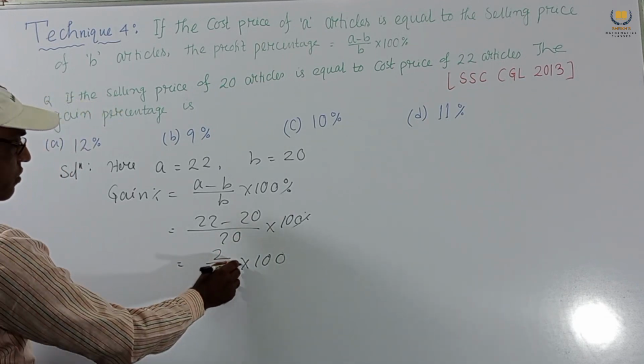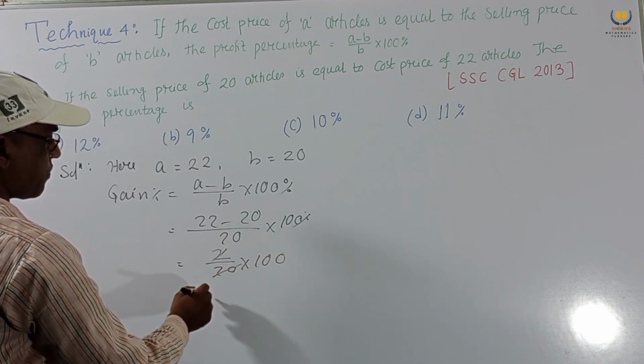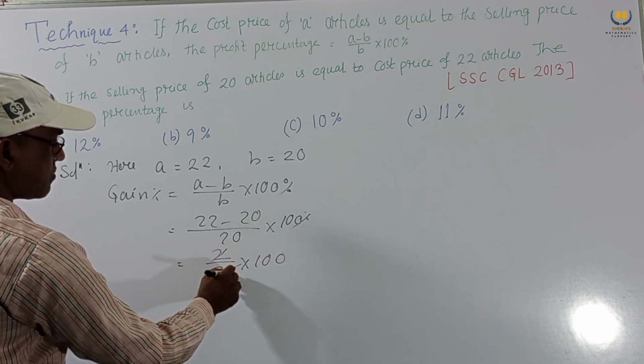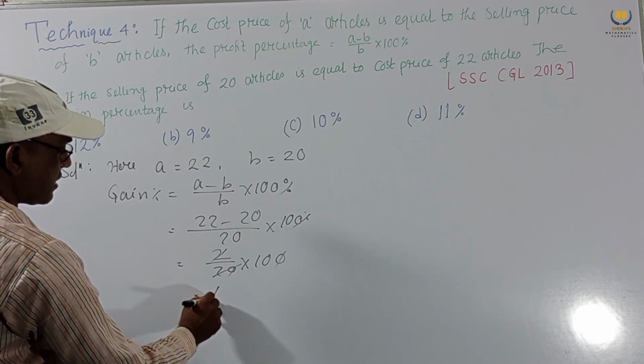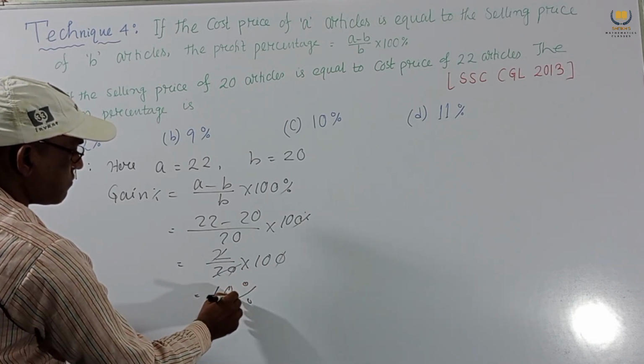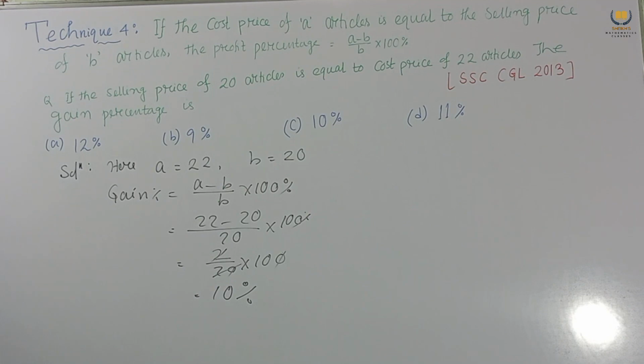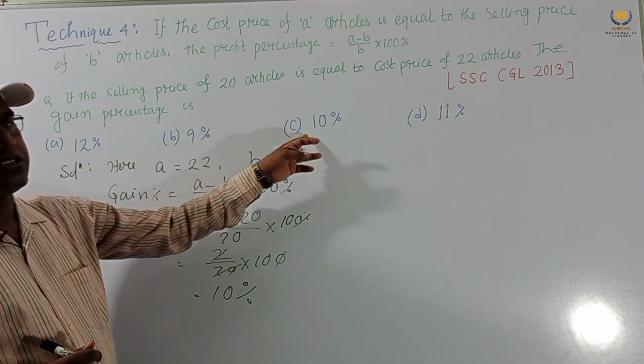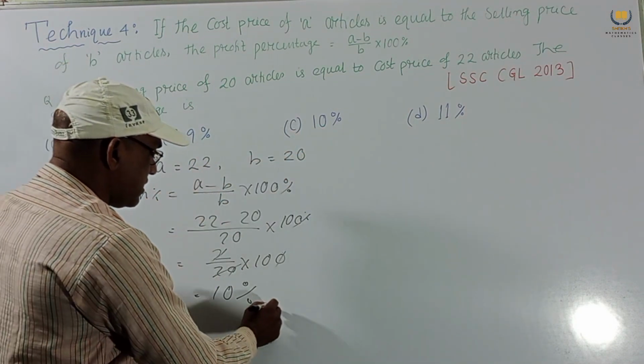This is 10, the zeros cancel, and the answer is 10%. So option C is our correct option.